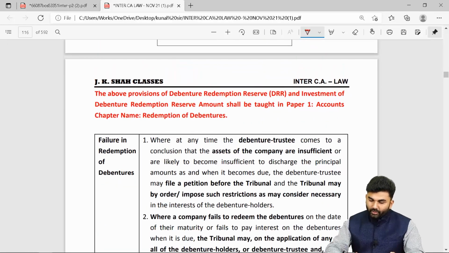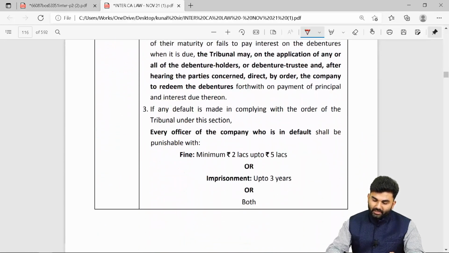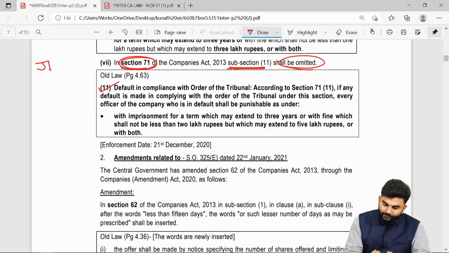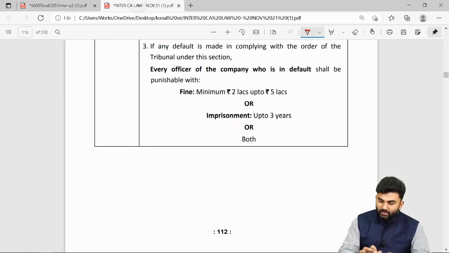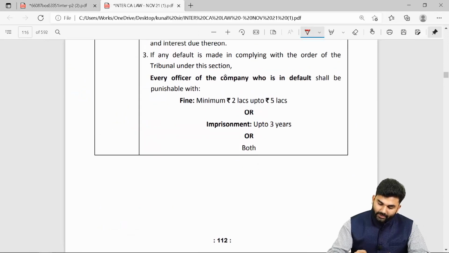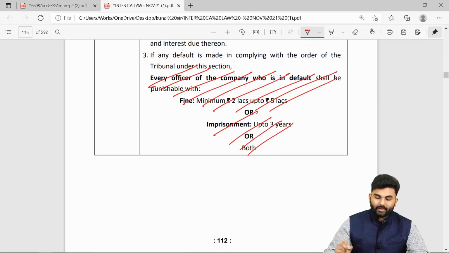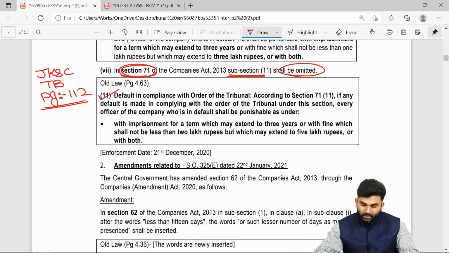So in your JKSS textbook, on page number 112, you need to just strike off this penalty part. Okay.